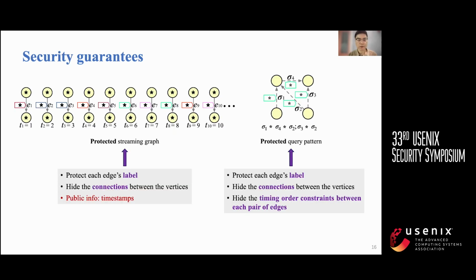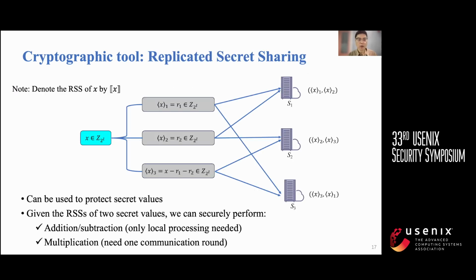For the streaming graph, GraphGuard protects each edge label and hides the connections between vertices, while treating timestamps as public since cloud servers can infer them from the upload time of the edges. For the query pattern, GraphGuard additionally protects the time order constraints between each pair of edges. During the online detection process, GraphGuard hides the search access patterns. We use replicated secret sharing as the basic cryptographic tool.